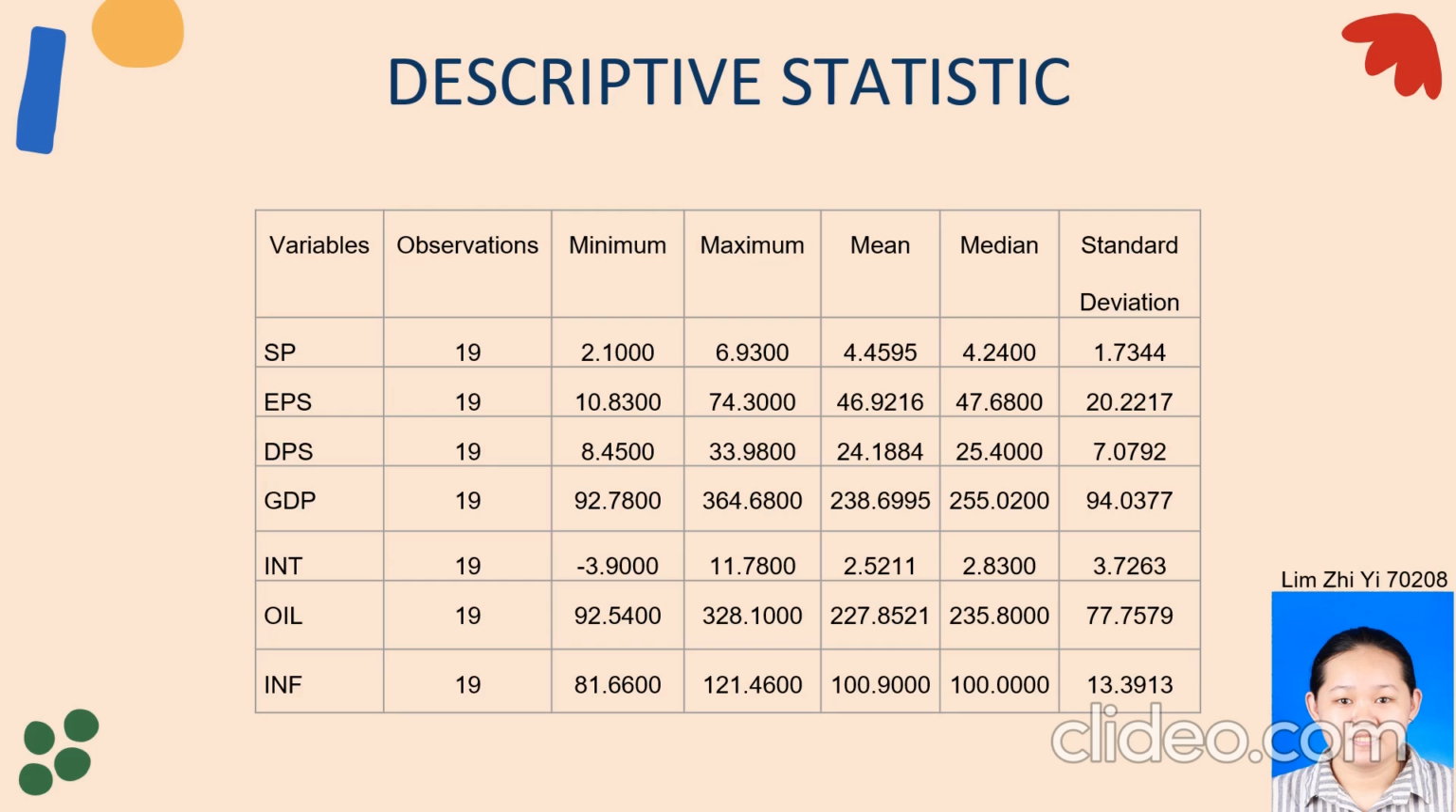On the other hand, GDP has a standard deviation of 94.0377, which is the highest among all variables. The standard deviations of interest rate, dividend per share, inflation, earning per share, and oil price are 3.7263, 7.0792, 13.3913, 20.2217, and 77.7579 respectively.